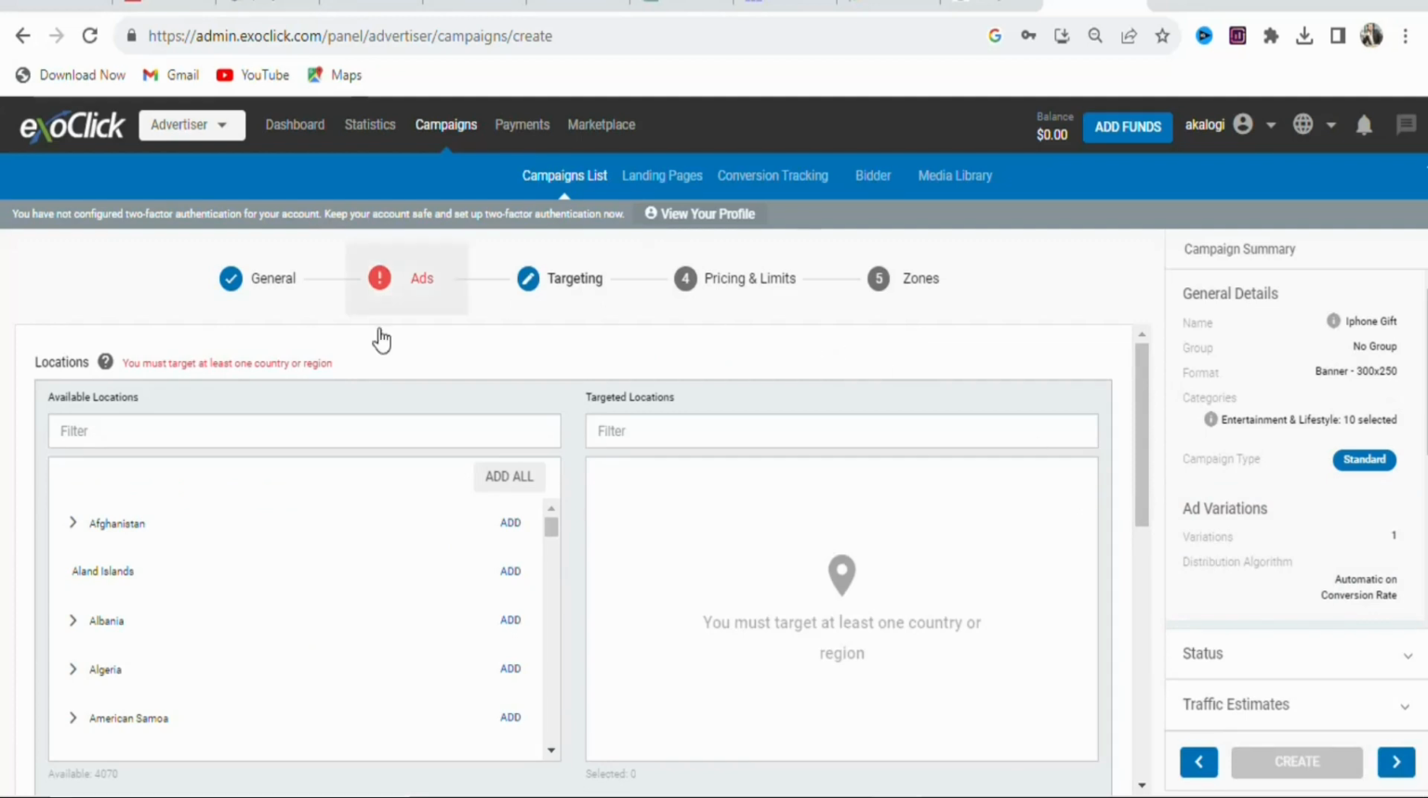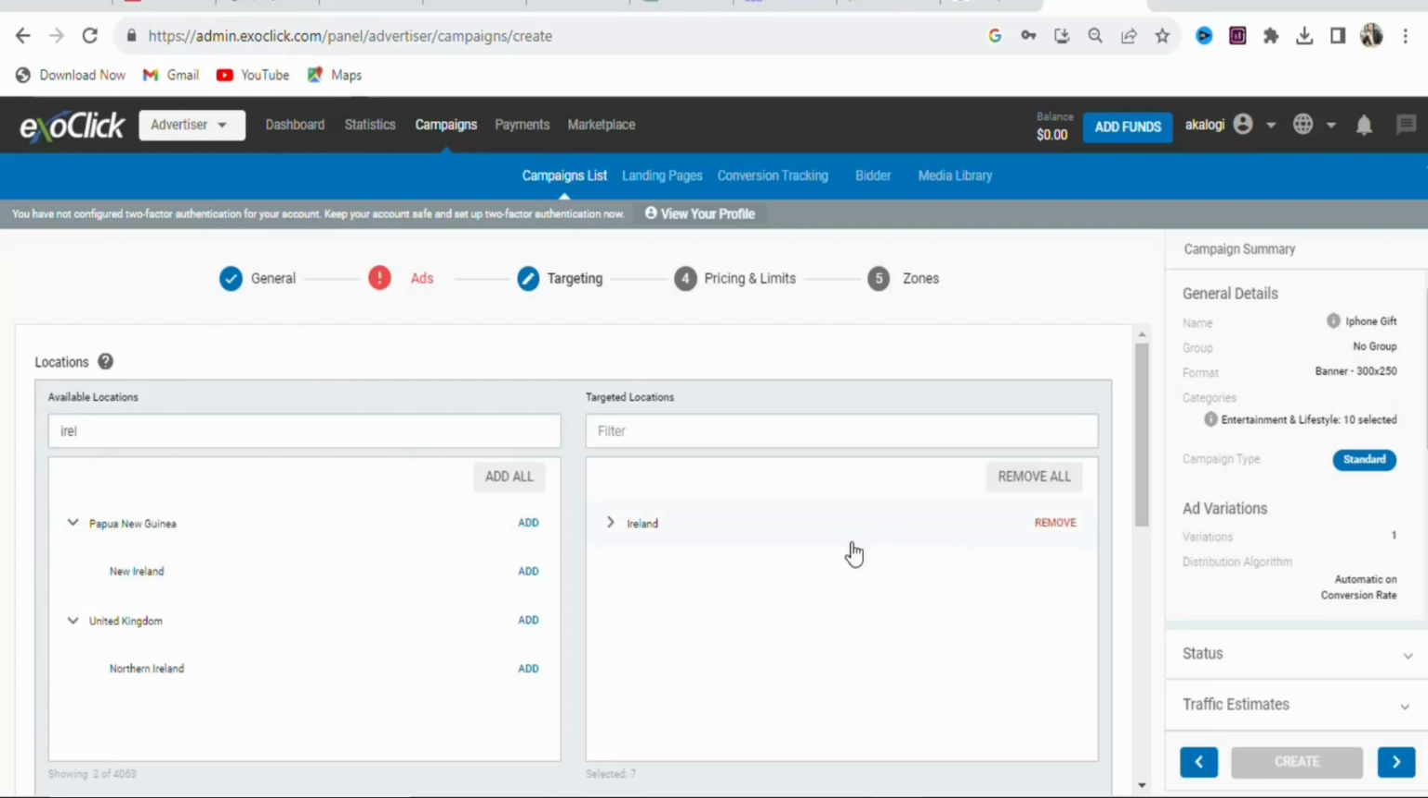Once you click on it, you are going to select the country that you are targeting. In this case, we are targeting Ireland, so you are going to search for Ireland right here. Just type Ireland right here. Once you search for Ireland, you can see it right here. Click on add so that it can be added right here. As you can see, that has been done.